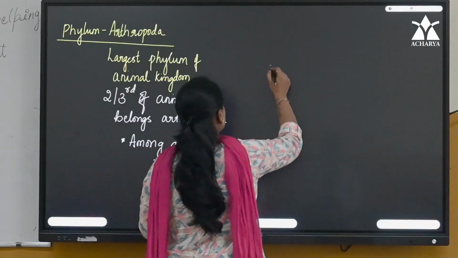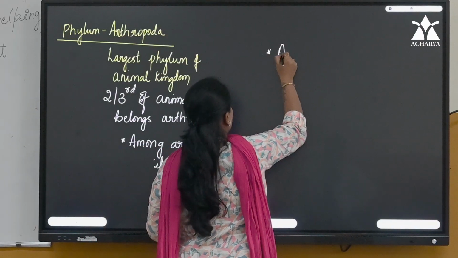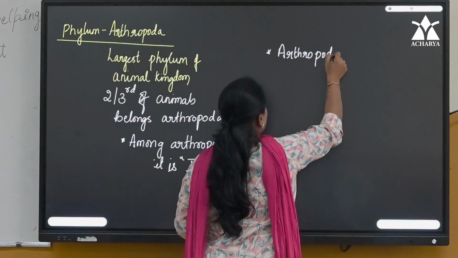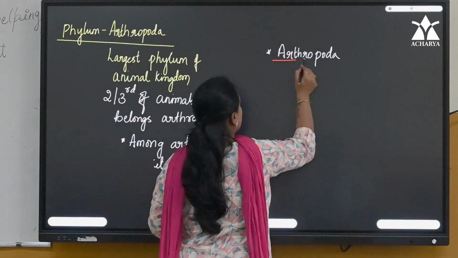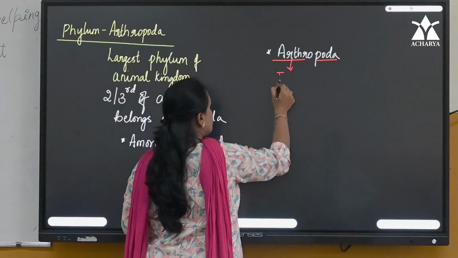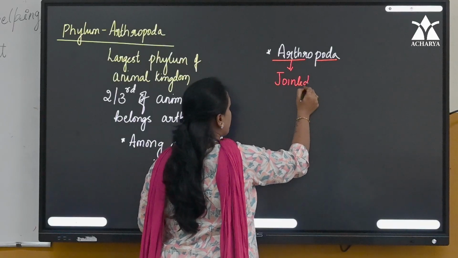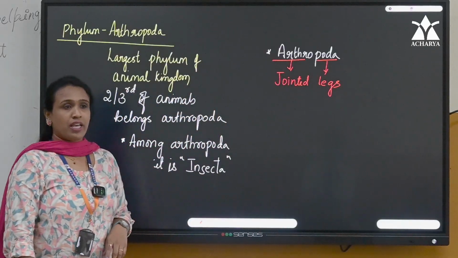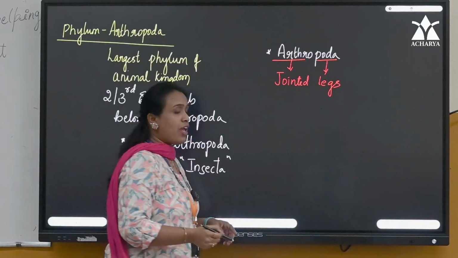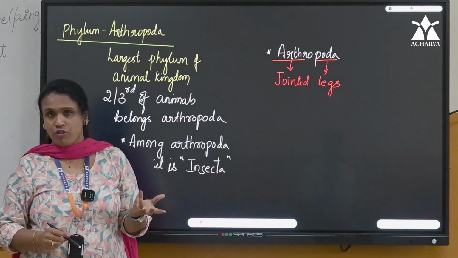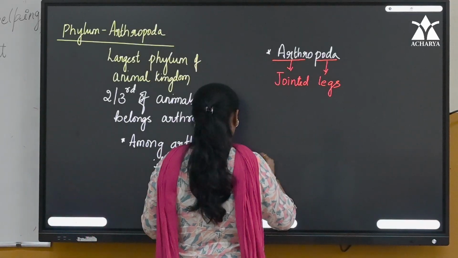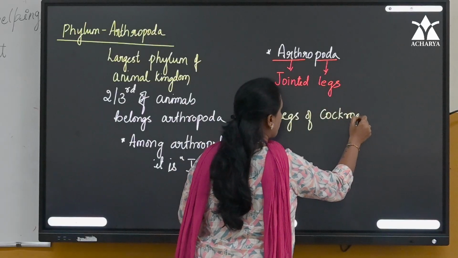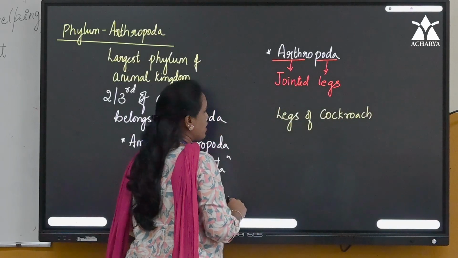So why is the name Arthropoda? When we split the term, arthro means jointed, poda means legs. You have all witnessed the legs of a cockroach, right? Have you witnessed the legs of a cockroach? Cockroach is an example of Arthropoda, class Insecta.